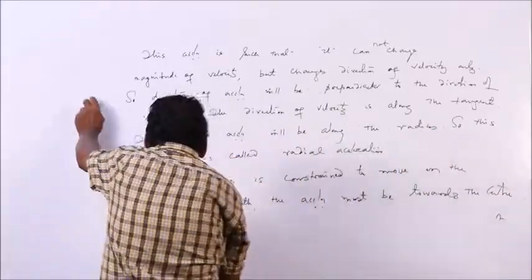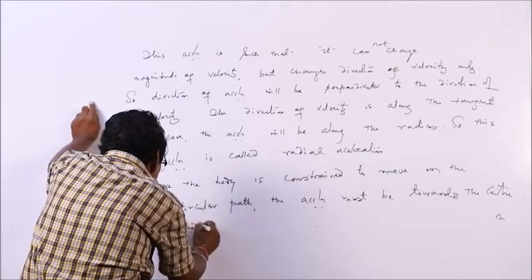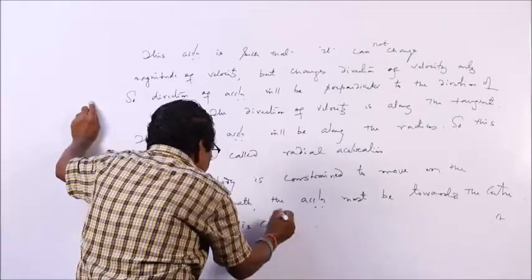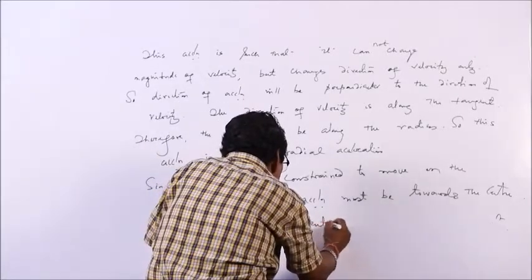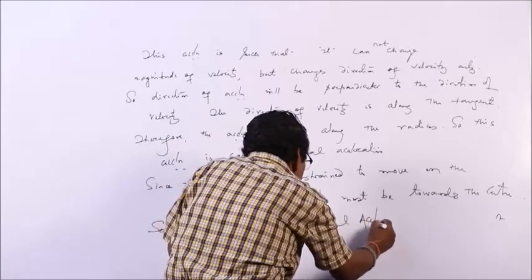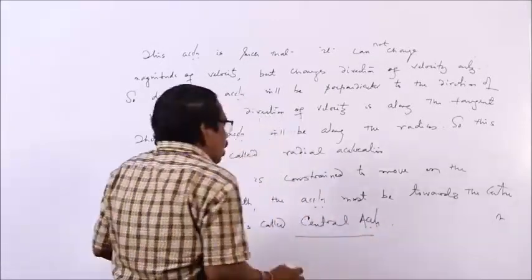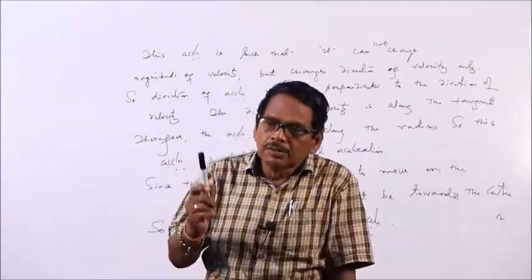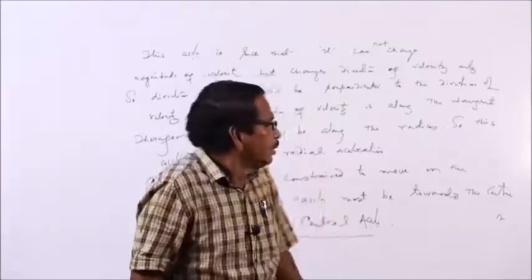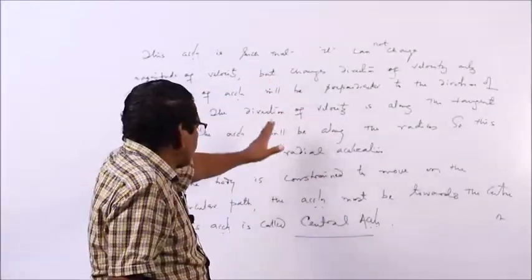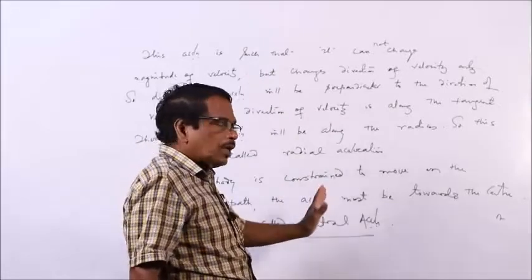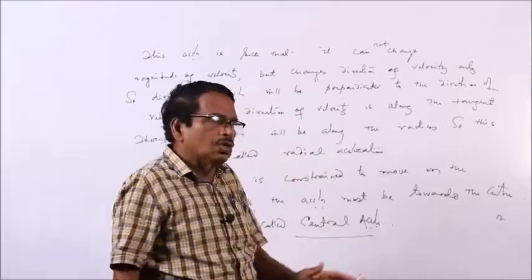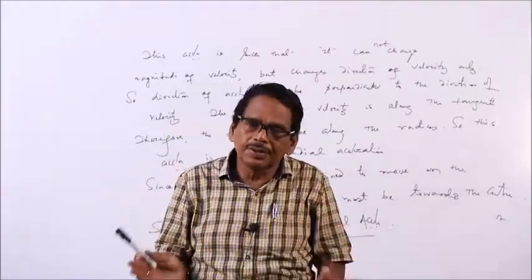So, this acceleration is called central acceleration. We have discussed that when a body is moving uniformly over a circular path, there is an acceleration of the body directed toward the center of the circular path. So, this acceleration is called radial acceleration, and at the same time central acceleration. So, we have established the direction of central acceleration.